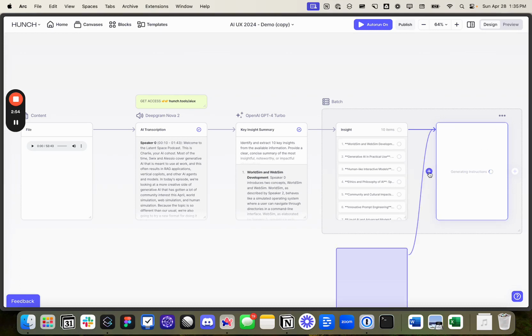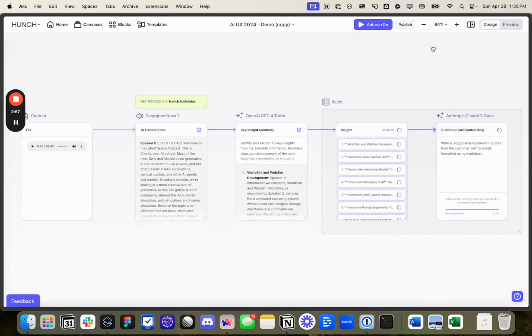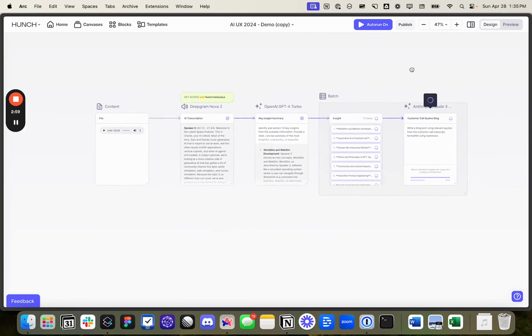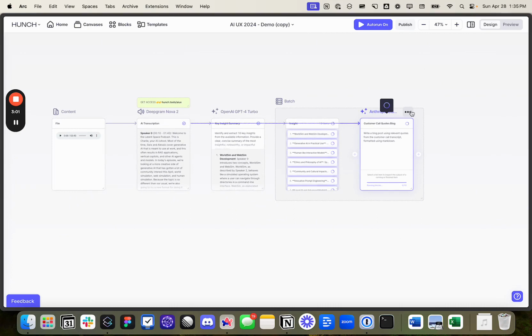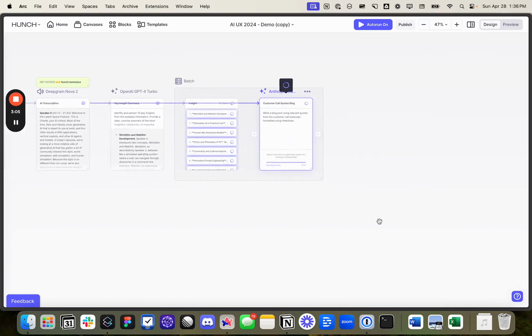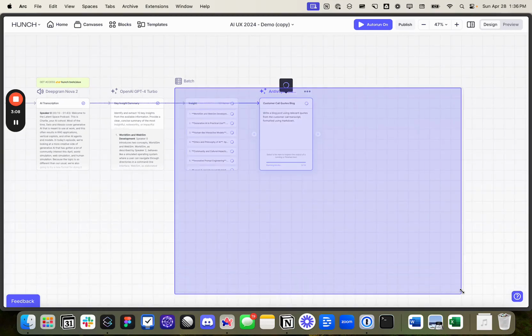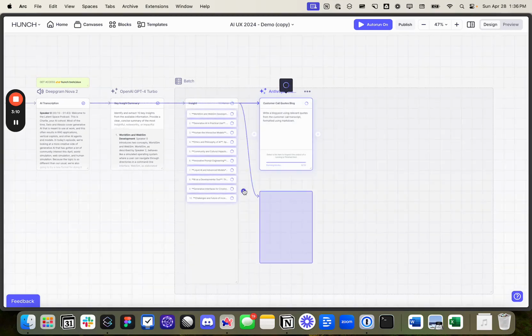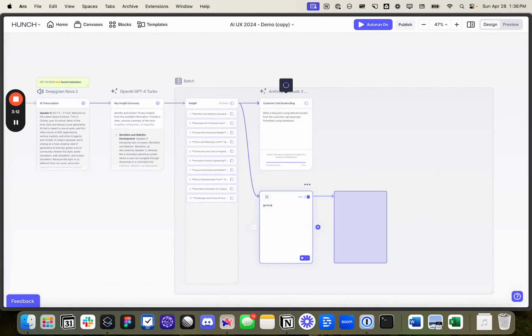Hit go. Let's connect this to the transcript as well. And now it's picked Claude 3 Opus. That's going to be pretty slow for this demo, so I'm just going to change the model to Haiku quickly. And then I'm going to expand this batch area and ask it to generate an amusing image.